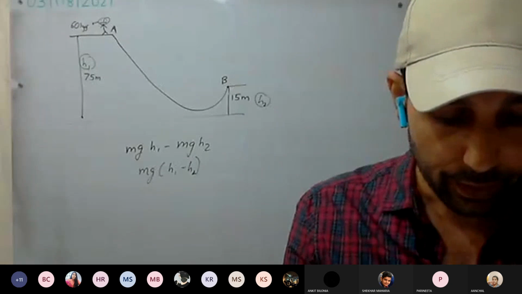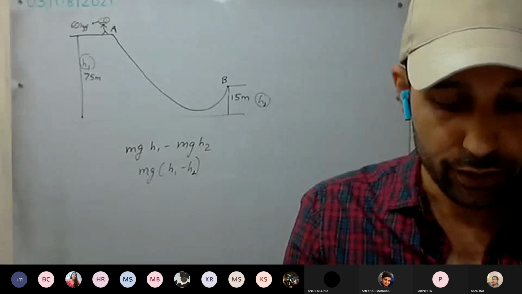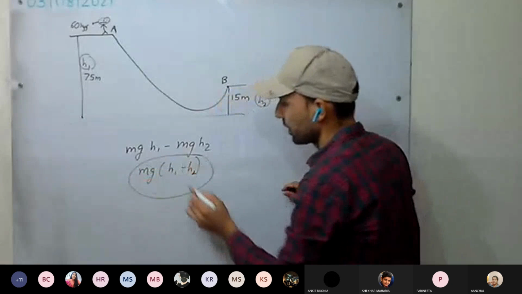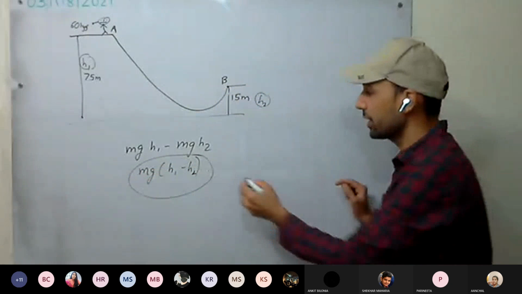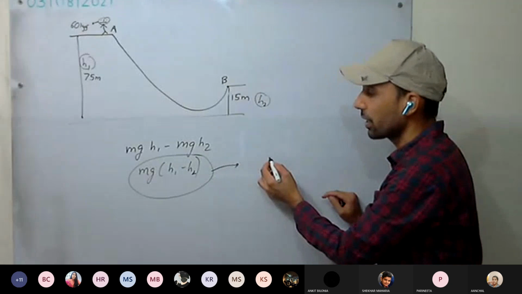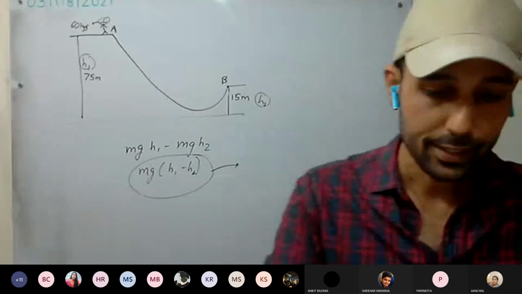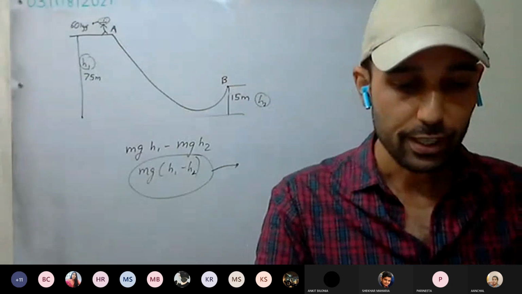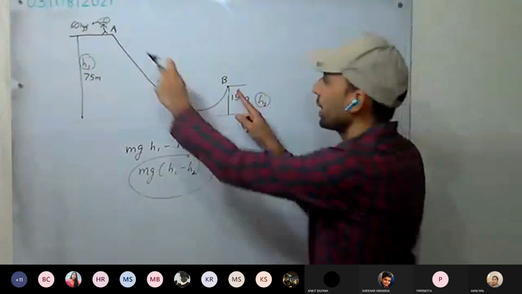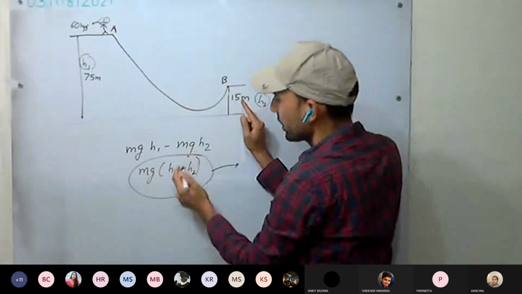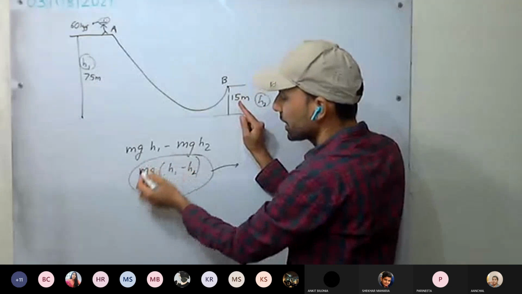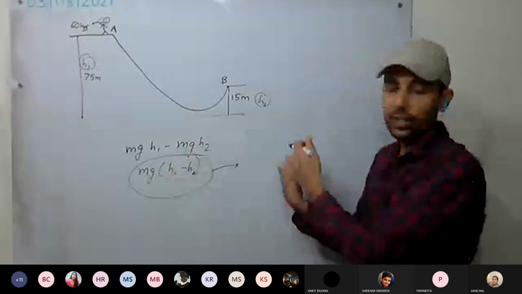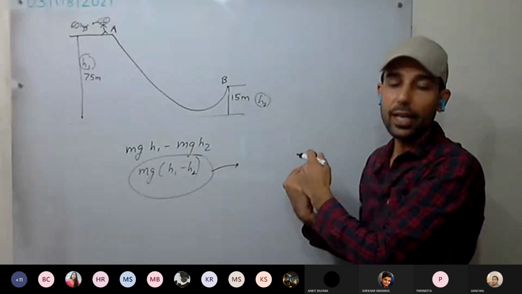Okay. Now see your second part. 75% of the energy in part A, 75% of this energy is converted into kinetic energy at position B. This energy, whatever difference is there, is the change in potential energy. So where this change in potential energy has gone, it is converted into kinetic energy.